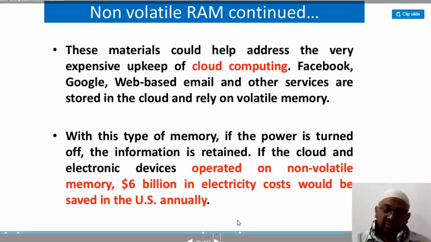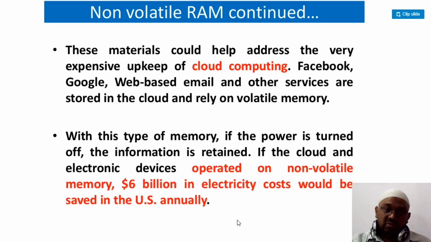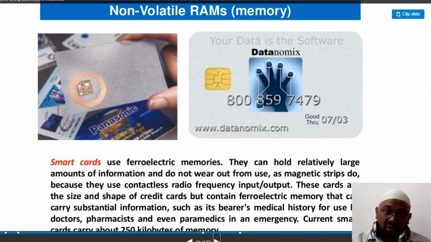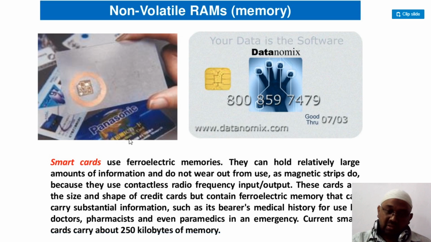If your power has been switched off, by using this volatile memory we can still save our information, right. Now this is the aspect of volatile memory. The smart cards you are using nowadays use ferroelectric memories, right, which is called non-volatile memory. So what is an important application for medical?